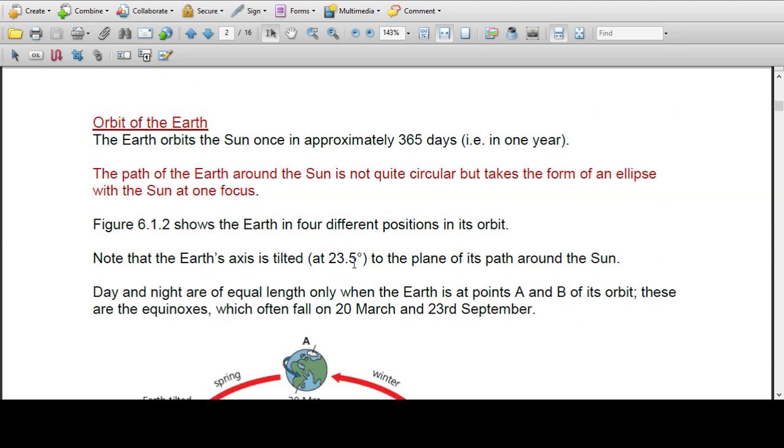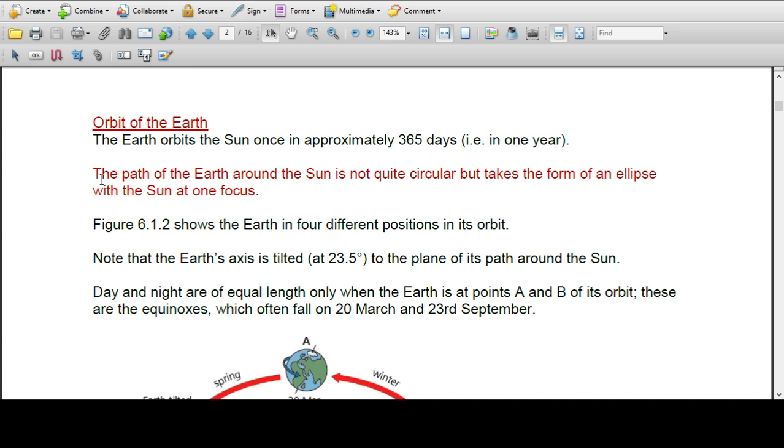Orbit of the earth. The earth orbits the sun once in approximately 365 days, that is 1 year. Actually, the earth orbits the sun in 365 days and 0.25 days, so every 4 years we get a leap year.